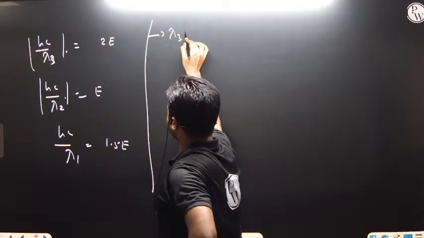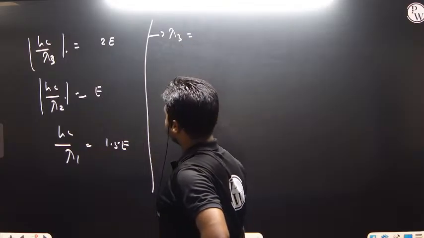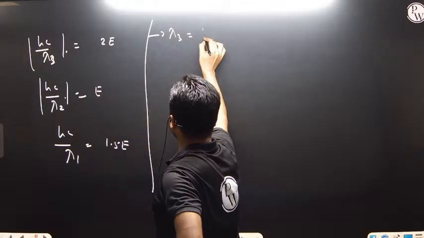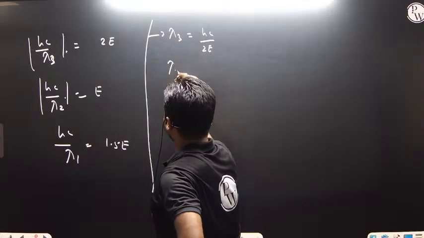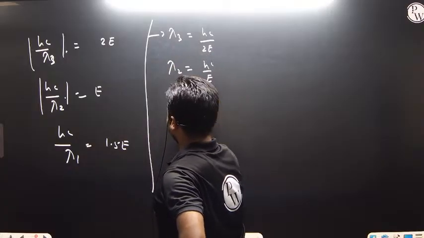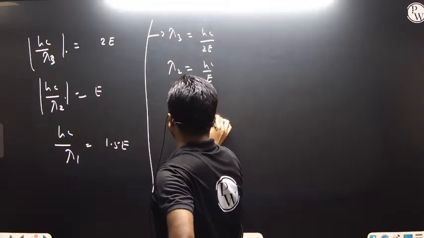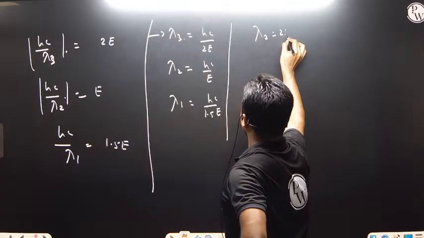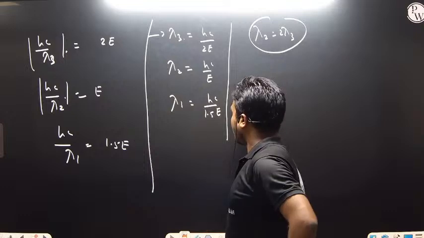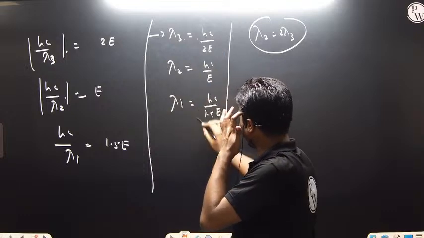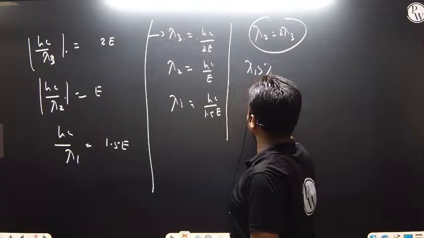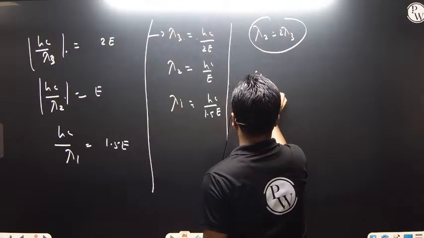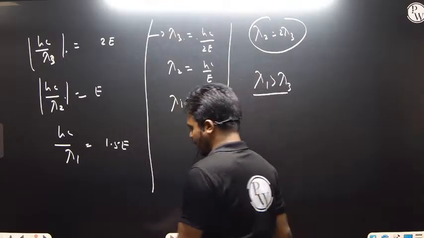So from here, if I compare this one and this one, lambda 2 is double of lambda 3. What is lambda 3? Hc by 2E. And what is lambda 2? Hc by E. And what is lambda 1? Hc by 1.5E. So if I compare this, I can write that lambda 2 is double of lambda 3, yes or no? And if I compare this one and this one, which one is bigger? Lambda 1 is bigger. Lambda 1 is greater than lambda 3.